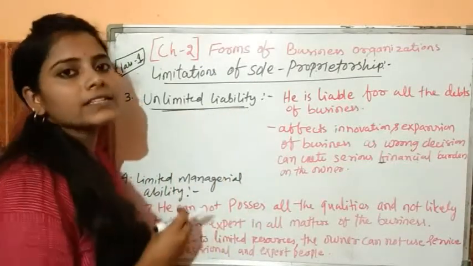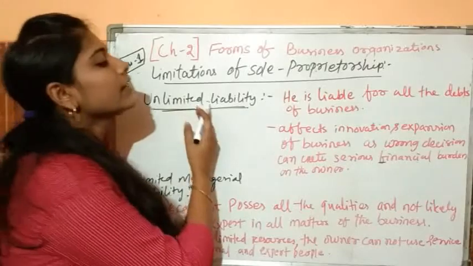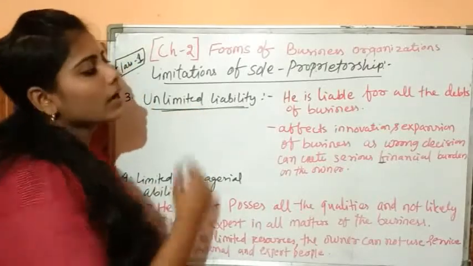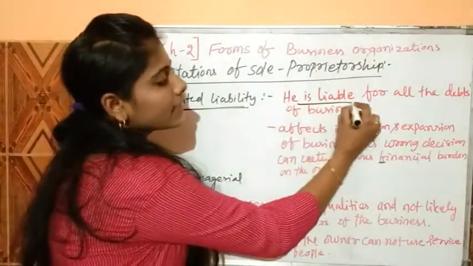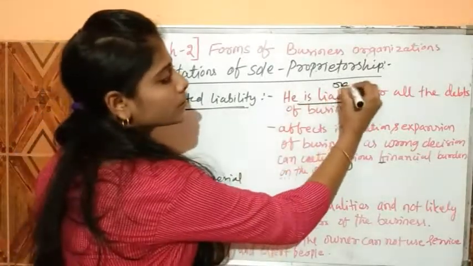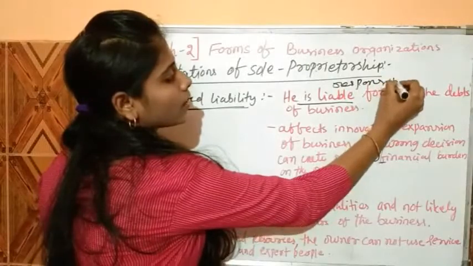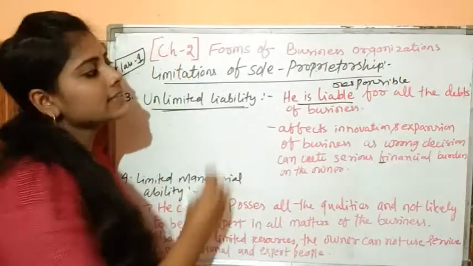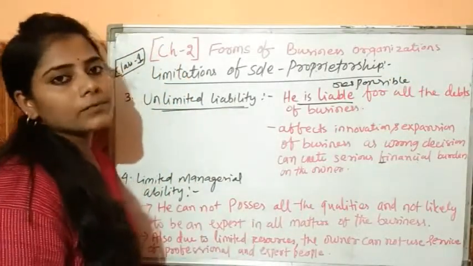Next is unlimited liability. The sole proprietorship business is basically related to unlimited liability. That means he is liable for all the debts of the business. Liable means responsible. That means the sole trader is responsible for all the debt of the business.